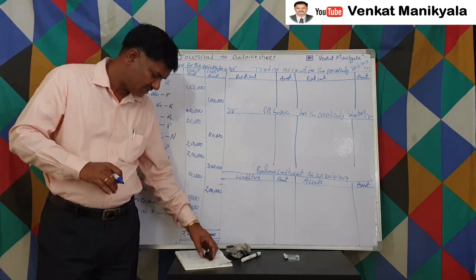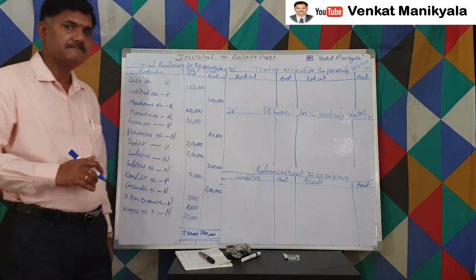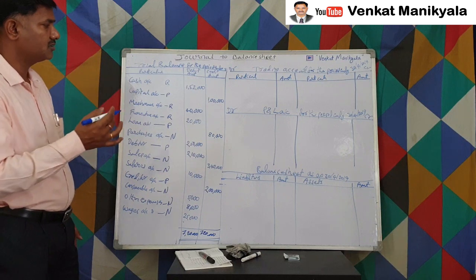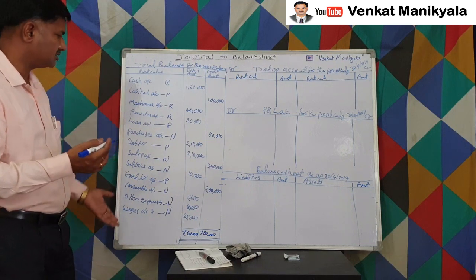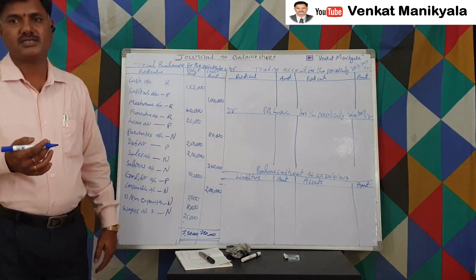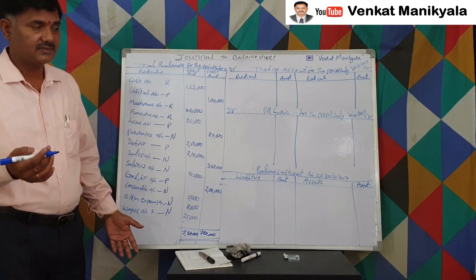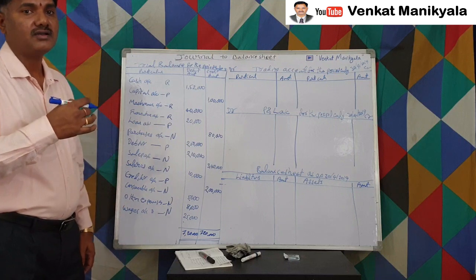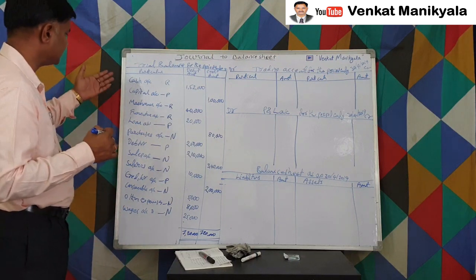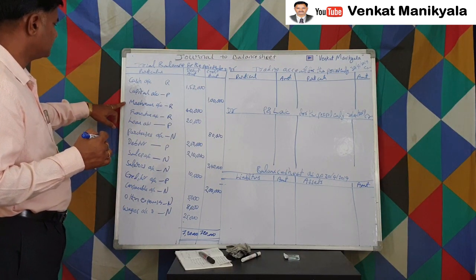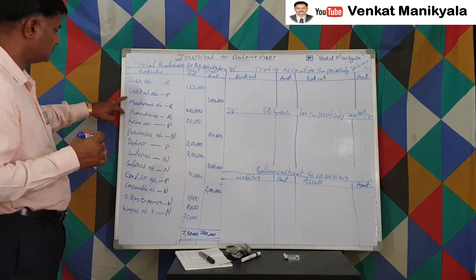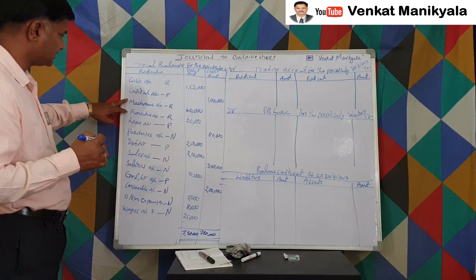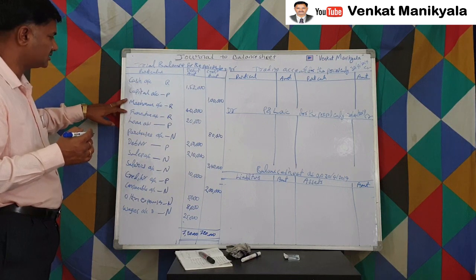The one adjustment is in closing stock. That means for the stock, here stock is not there, directly we can do here. No adjustment is required for that. Directly we can enter. Depreciation for all assets is set. What are the assets we have here? Machinery is one of the assets, furniture is one of the assets. Only these two assets we have in our business, in this business transaction.